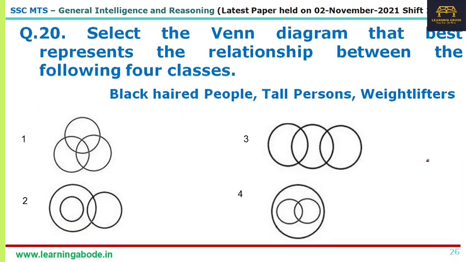Now question number 20. Select the Venn diagram that best represents the relationship between the 4 classes: black hat people, tall persons and weightlifters. See, one thing that is obvious, it is quite possible that black hat people could be tall persons as well. Not all black hat people, but black hat people could be tall persons. At the same time, a black hat person could be tall as well as a weightlifter, right? So all 3 are possible for the same person.